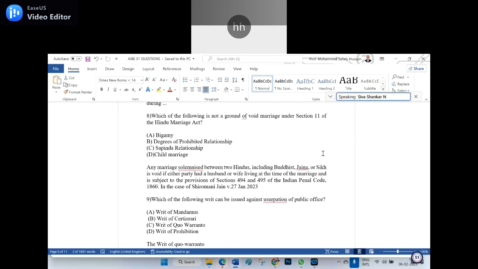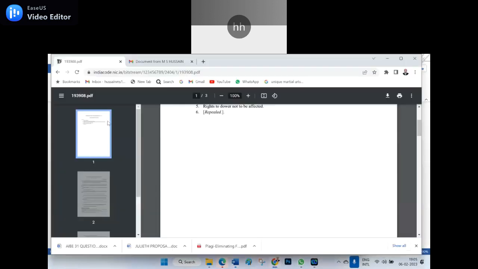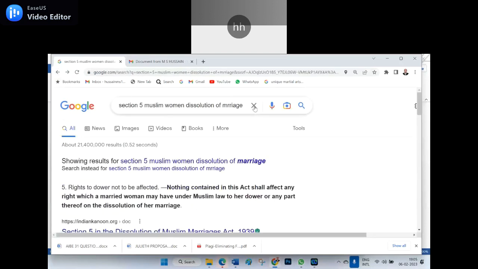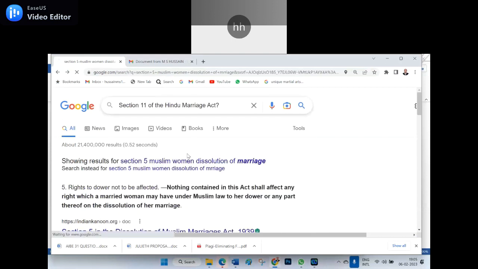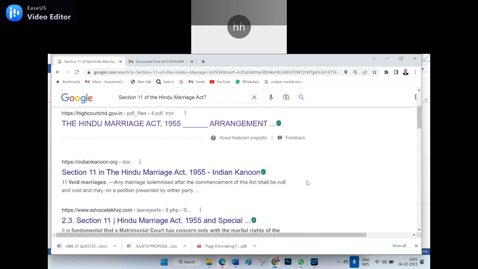Under section 11 of the Marriage Act, what grounds are there? Under section 7 it is given. Let us see it so that we could know B is the right answer. Which one is the right answer for that? B. Child marriage, sir. Yeah, but let me confirm it. If you see the section, any child of such marriage who would have been legitimate if the marriage had been valid shall be legitimate, whether such child is born before or after the commencement of the Marriage Amendment 1978.